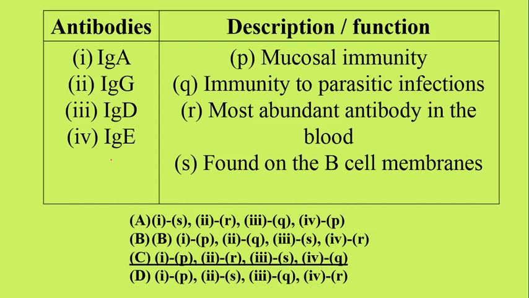Now we have a match the following in which we have antibodies and we have the description or function. So IgA is responsible for the mucosal immunity. Okay, the immunity that is provided by the mucosal lining of our internal organs. Now IgG is the most abundant antibody in the blood. IgD is found on the B cell membranes. IgE is the immunity to the parasitic infections or the allergies. Okay, so the option C is the correct match the following answer.